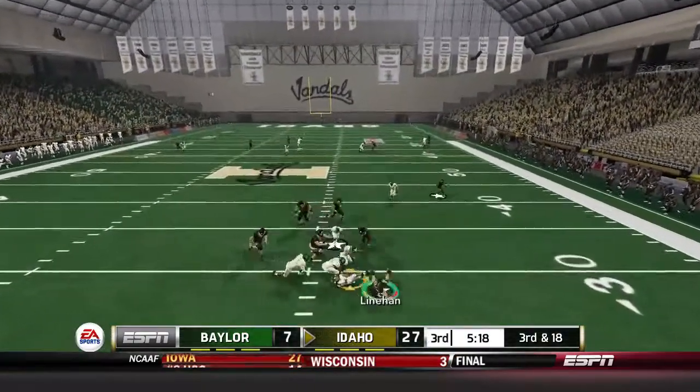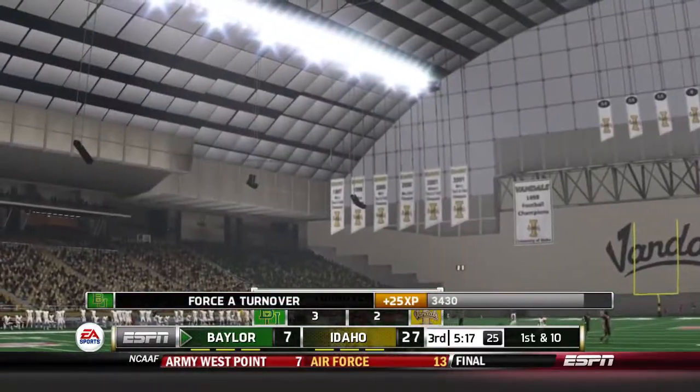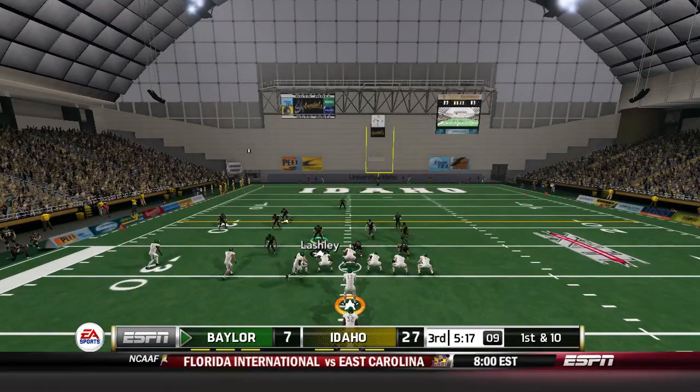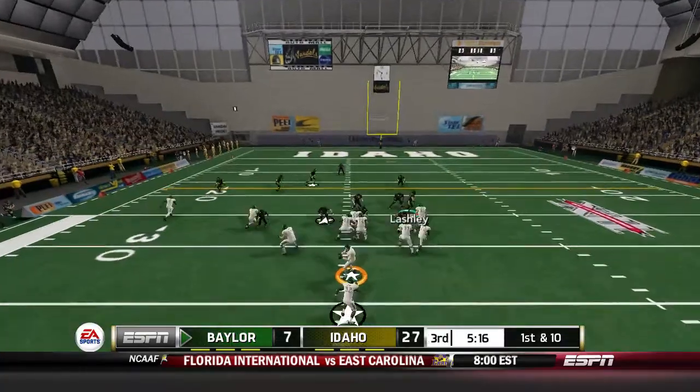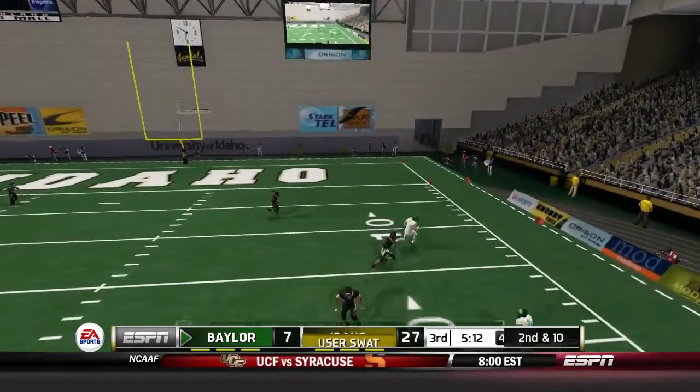Linehan kind of steps off the right. He gets sacked and fumbled, and Baylor's able to come up with it. Like we said, they got to play smart football and not give up the ball, but they did there. Baylor gets the ball here as it is 27-7 with about 5 minutes left in the third quarter, and Baylor has the ball on about the 28-yard line, trying to get their 2nd points of the game,